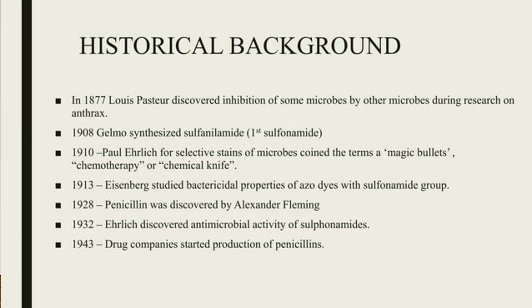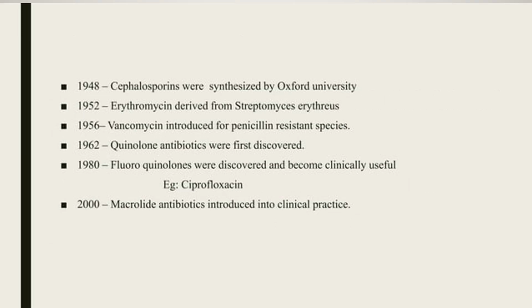Followed by 1928, the accidental discovery of penicillin by Alexander Fleming. In 1932, Ehrlich discovered the antimicrobial activity of sulfonamide. In 1908, Gelmo synthesized the sulfonamide, but in 1932, Ehrlich discovered the antimicrobial activity of the sulfonamide. In 1943, the drug companies started the synthesis and production of penicillin.